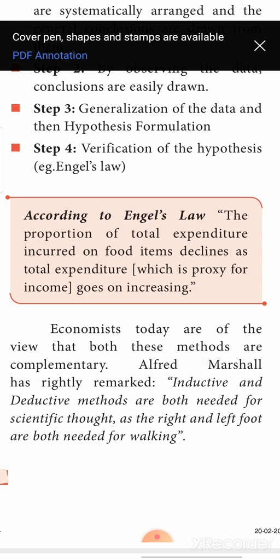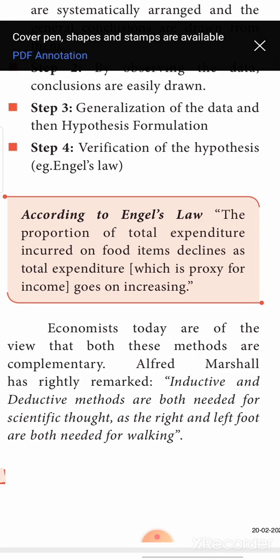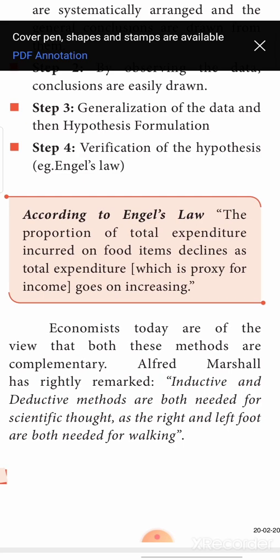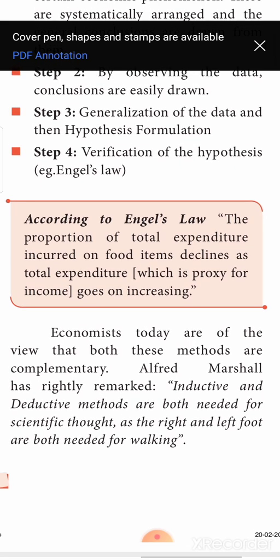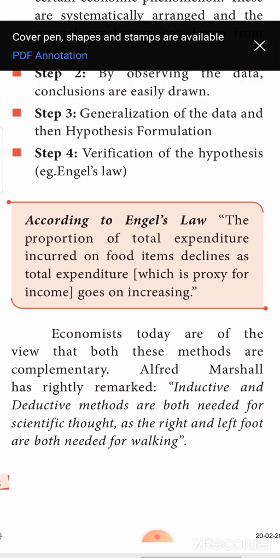Now, what will be your portion of money spent on food? Will you spend more amount on food, or will you spend the money for improving your standard of living? Definitely, people will spend the increase in income only for the development of their standard of living, not for the food expenditure. This is according to Engel. The proportion of total expenditure incurred on food items will start declining. Now, if your income is 50,000, at the max, you will be spending only 12,000 on food.